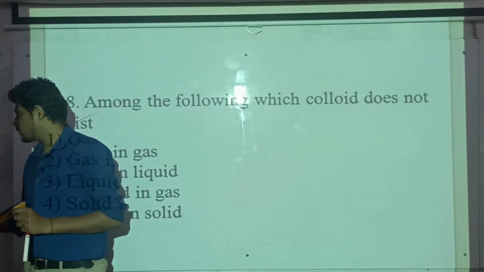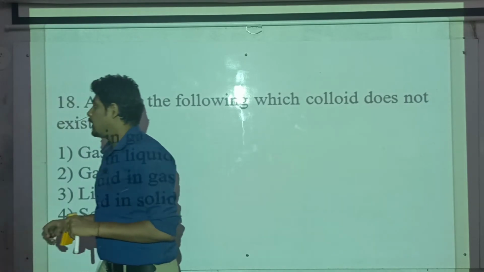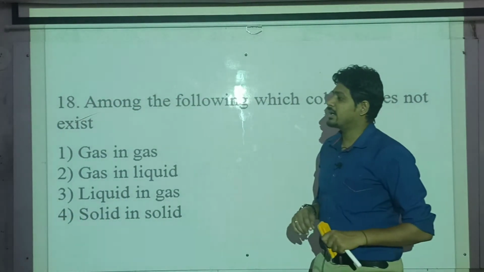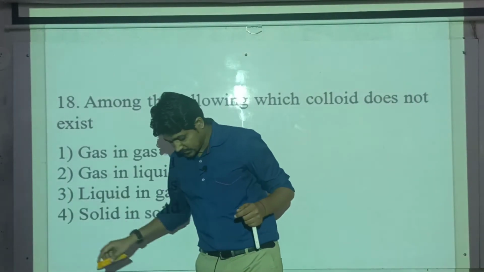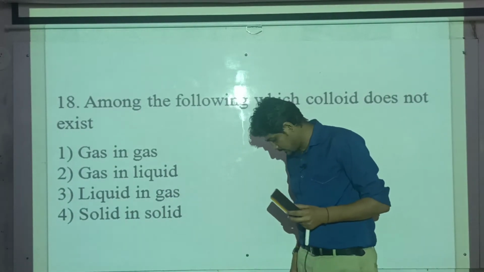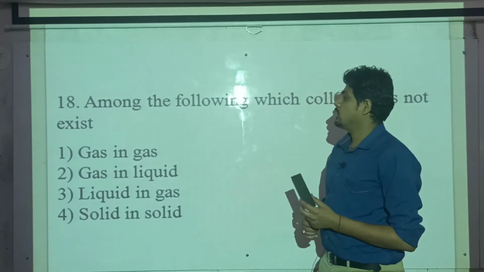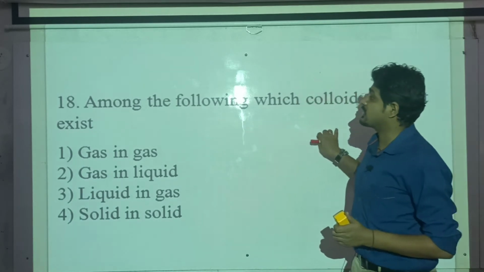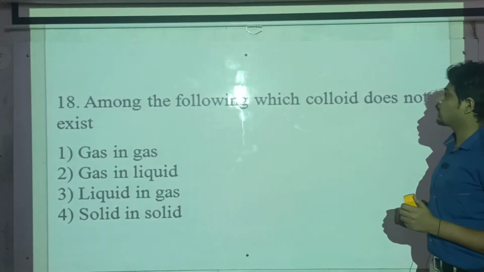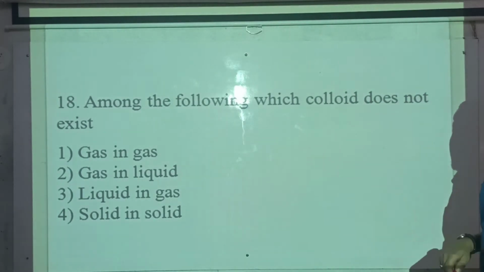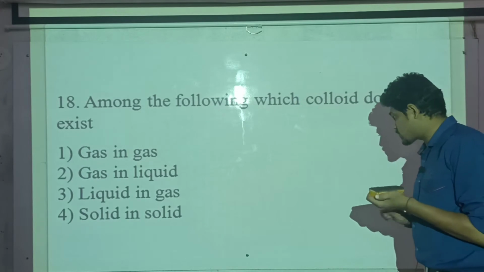Moving on to the 18th question. Among the following, which colloid does not exist? First look into the options and what they are saying. The question is asking which type of colloid does not exist.